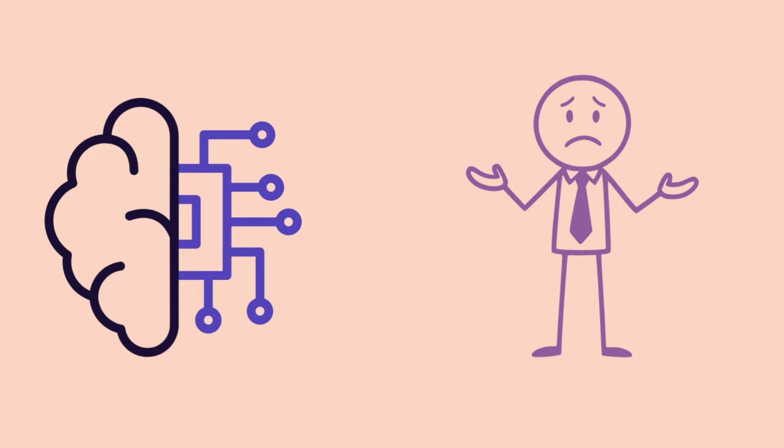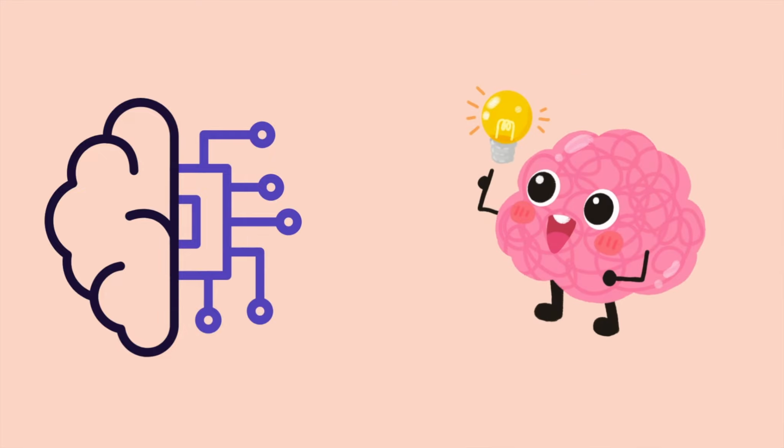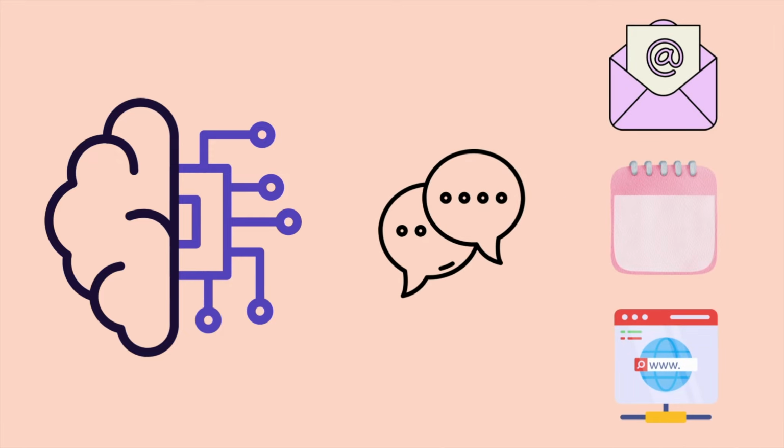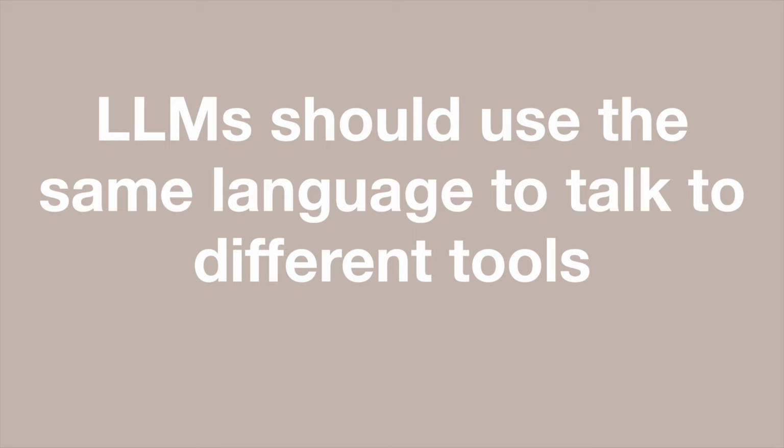Now, this is one of the core problems that MCP tries to solve. LLMs on their own aren't as capable. The real power is unlocked when they can talk to tools like your email, calendar, browser, and so on. So we need to enable LLMs to talk to these apps. And ideally, LLMs should use the same language to talk to different tools. Let me show you by an example.